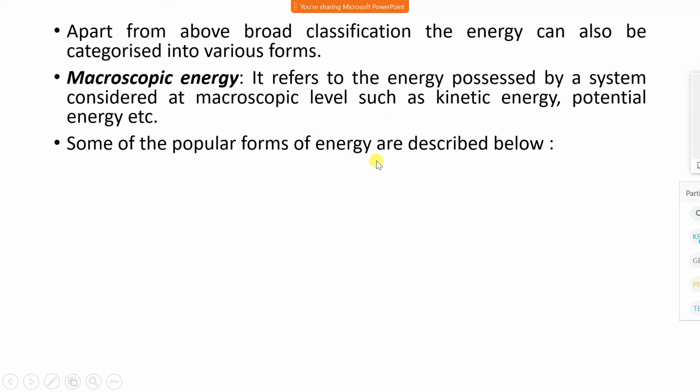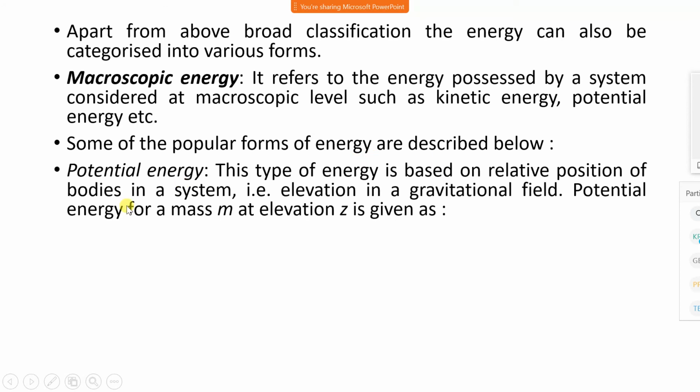Some of the popular form of energy are described below. Potential energy. The type of energy is based on the relative position of the bodies in a system. That is elevation in the gravitational field. Potential energy of the mass m at a elevation z is given as P is equal to mgz.